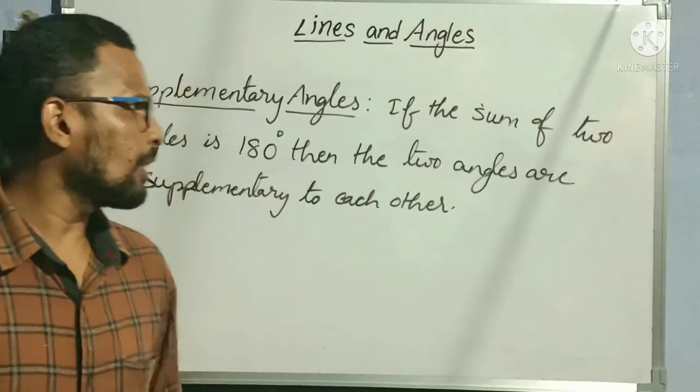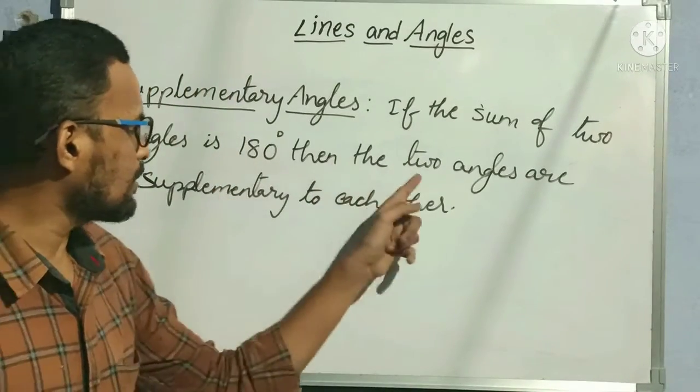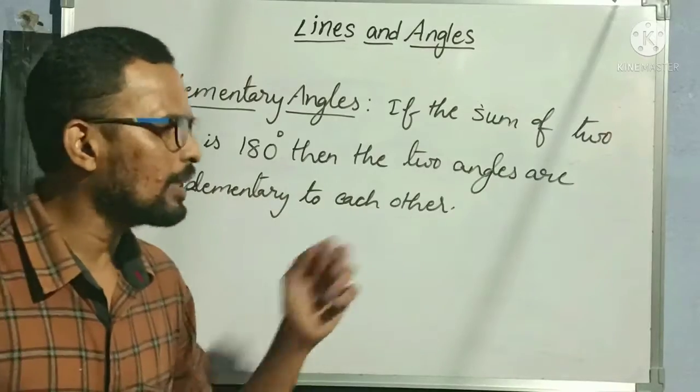Understood? If the sum of two angles is 180 degrees, then the two angles are supplementary to each other.